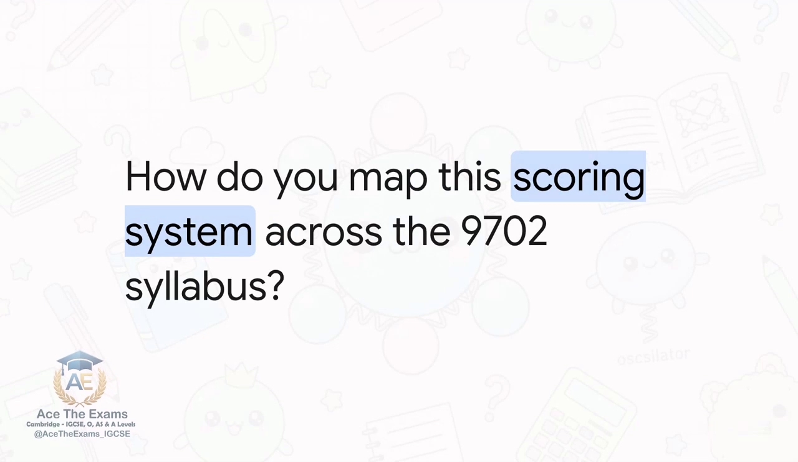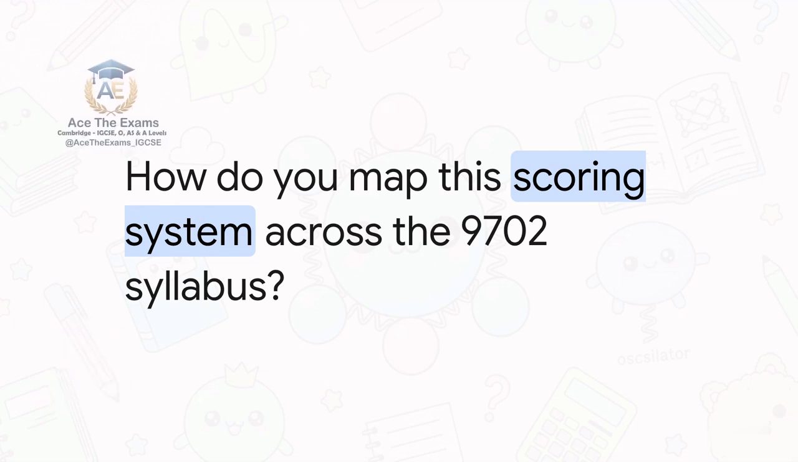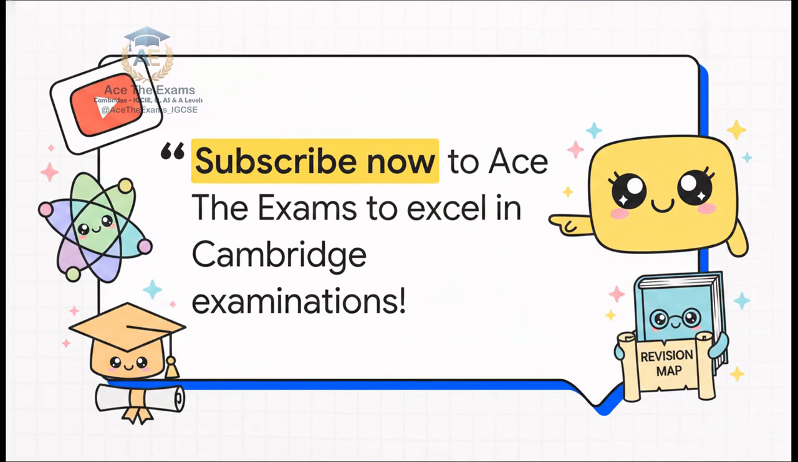So, we have successfully replaced the rigid crystal myth with a high-mark system, but how do you map this across the rest of the 9702 syllabus? Leaving this unsolved means your revision remains dangerously fractured right before the exams. You have the lattice dynamics strategy, but you need the whole interconnected picture to truly guarantee your success. To excel in your Cambridge examinations, you must look beyond the textbook.